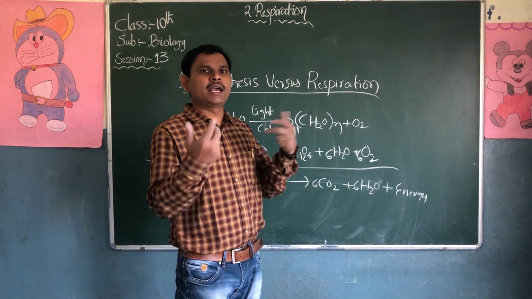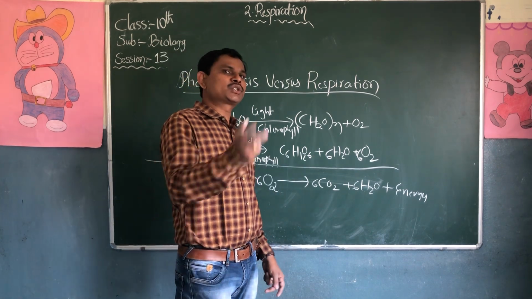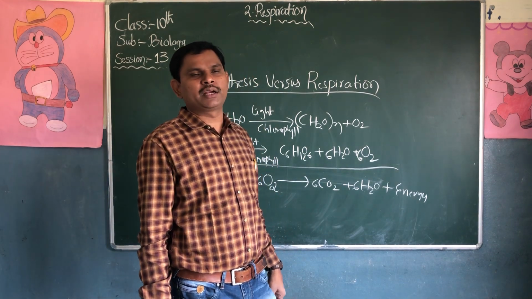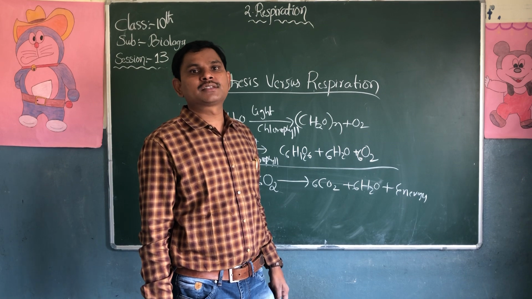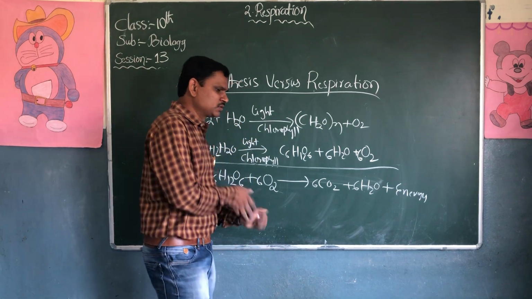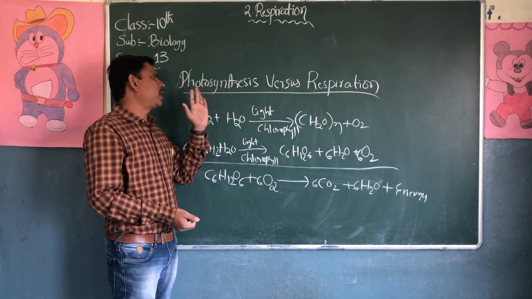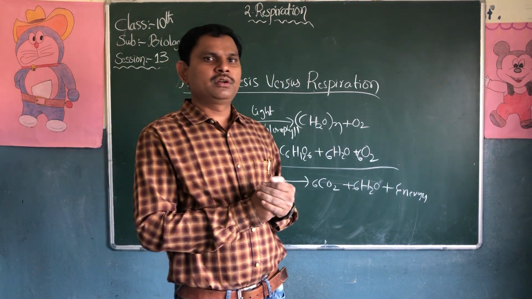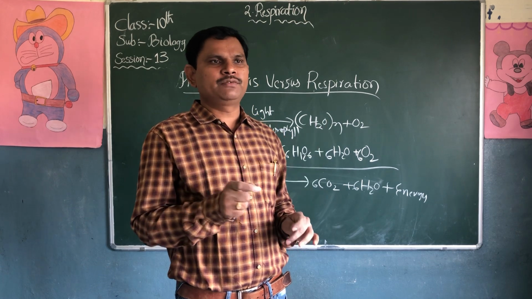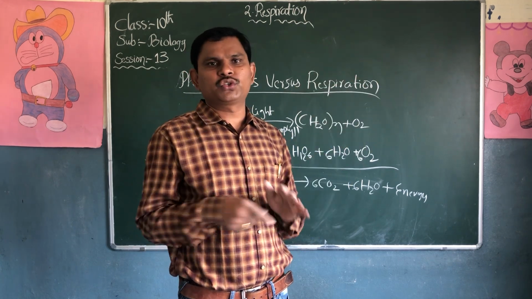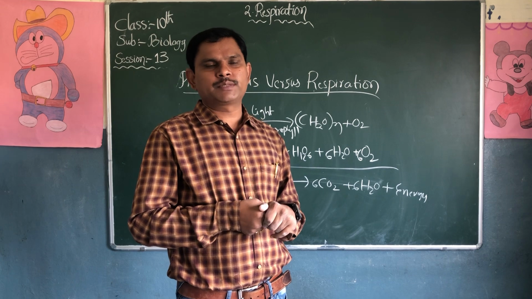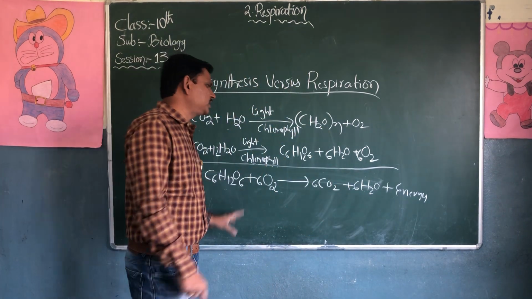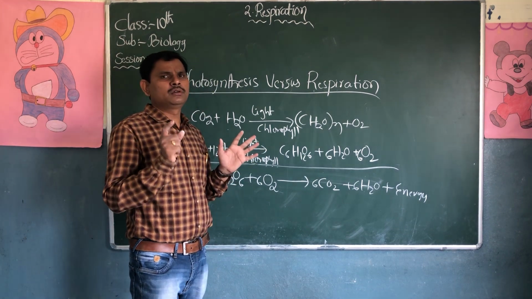This energy is utilized in my daily activity. Some energy is stored in mitochondria in the form of ATP, adenosine triphosphate. That's why the mitochondria is called the powerhouse of the cell. So this is the last point, photosynthesis versus respiration. You should also learn the difference between respiration and photosynthesis. If you know the equation, it is easy to learn.